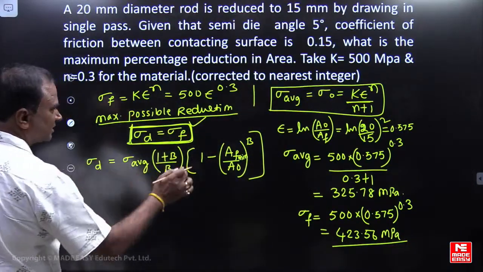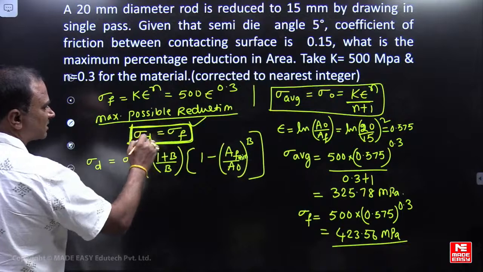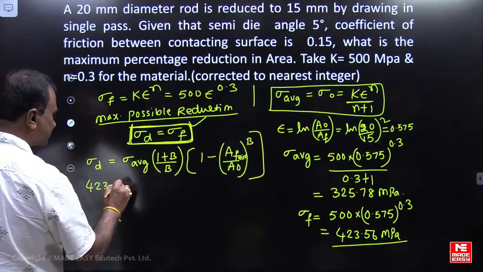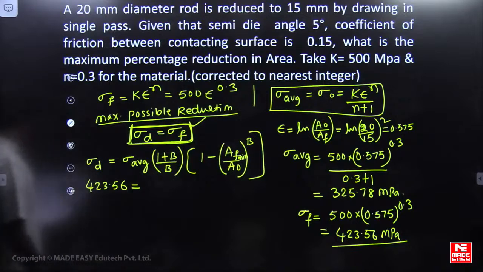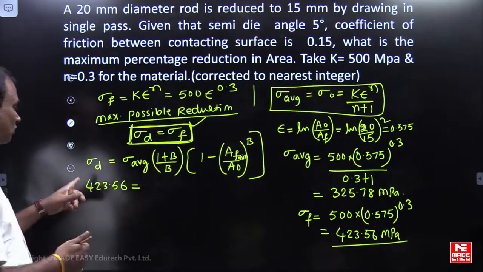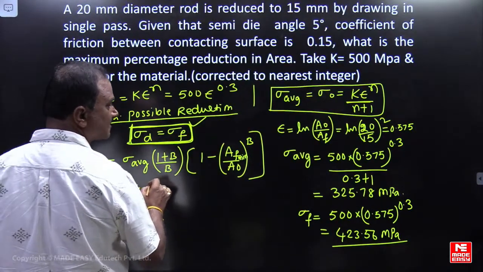Please remember this one. That's why I have taken this problem. So drawing stress is equal to flow stress at maximum possible reduction, that is 423.56. Very good. Mean stress is 325. Correct. Somebody is saying 400, what is that? The previous one? Okay, 420. Sigma average is how much?